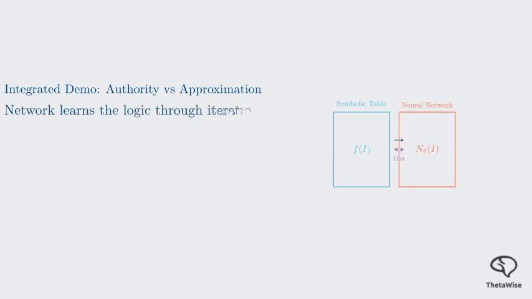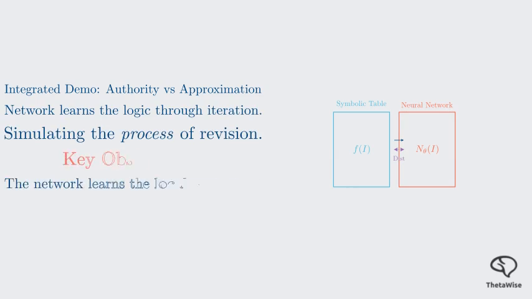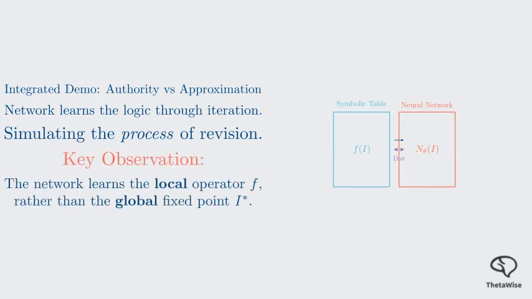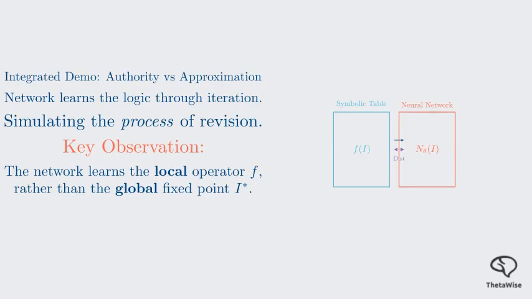Initially, the neural network's predictions are noisy, but as the loop iterates, the network learns the logic. It's not just learning a static mapping, it's learning to simulate the process of revision. This is a subtle but vital point. By learning the operator f instead of the final result, the network gains the ability to reason over new, unseen facts. The loop essentially compiles symbolic logic into neural weights. This allows the model to internalize complex rules efficiently.